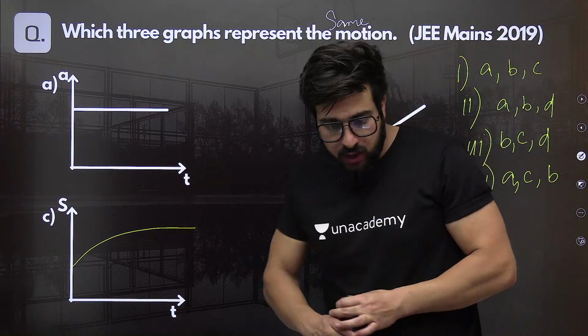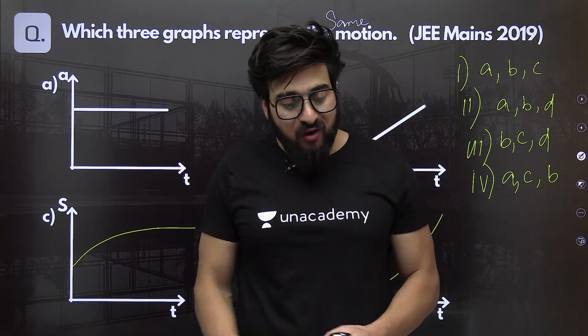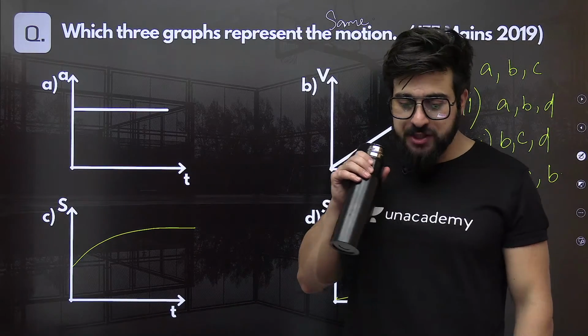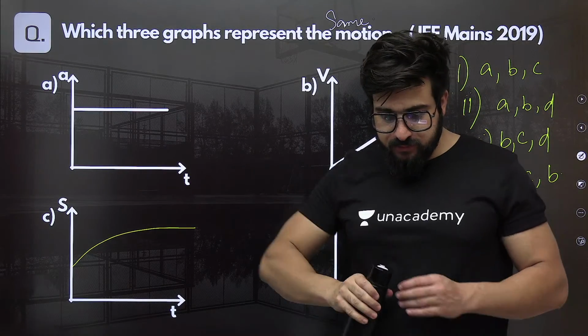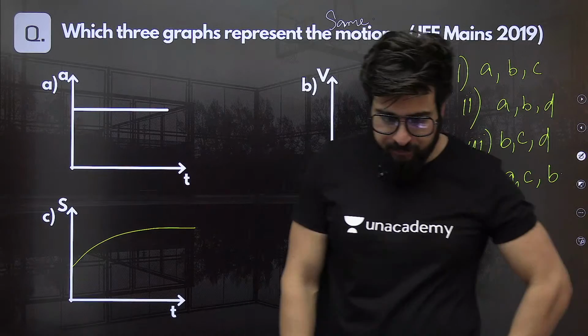A, B, D. Praveen is saying option 2, that is A, B, D. How can you tell me, Praveen? What is the logic? Come on, Praveen, what is the logic?